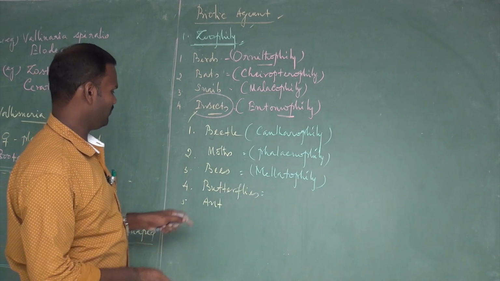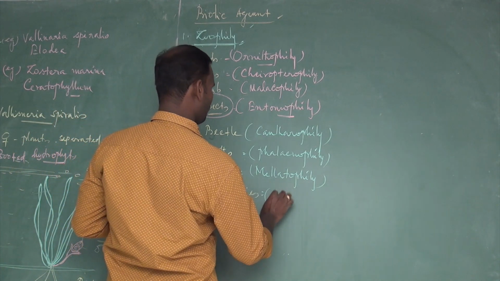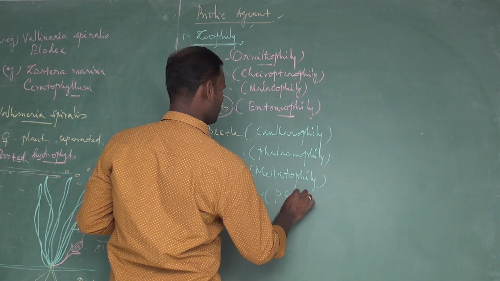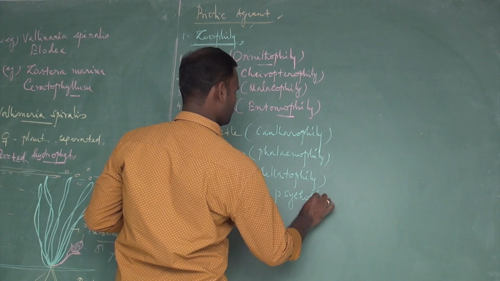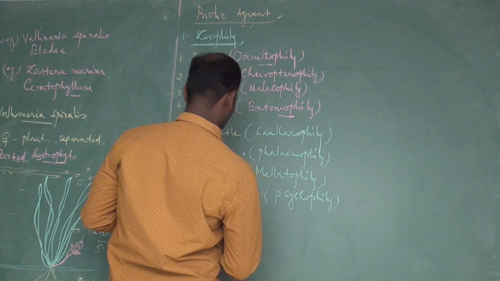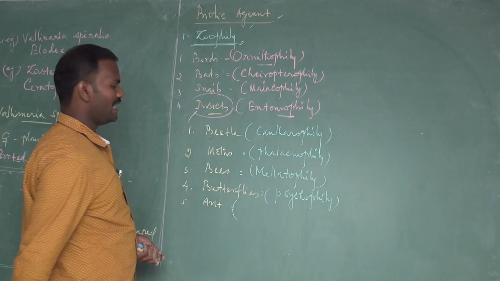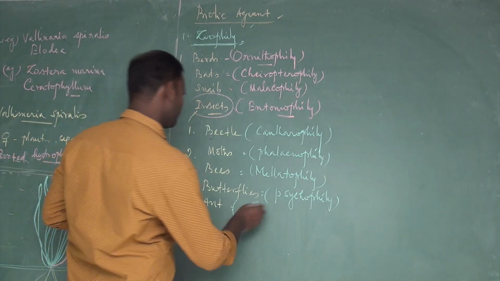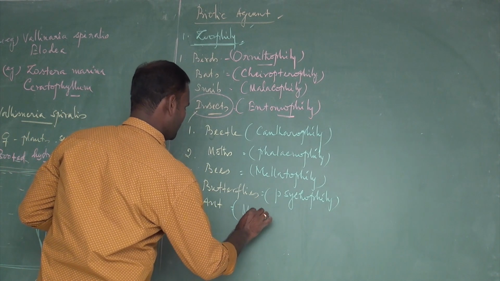Pollination by butterflies is said to be psychophily. Pollination by ant is said to be myrmecophily.